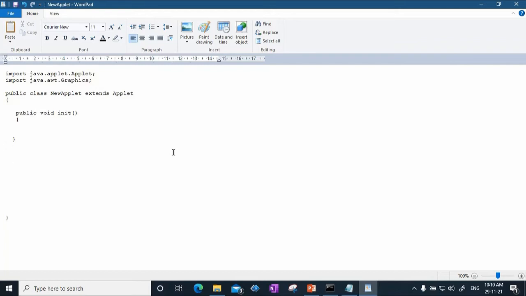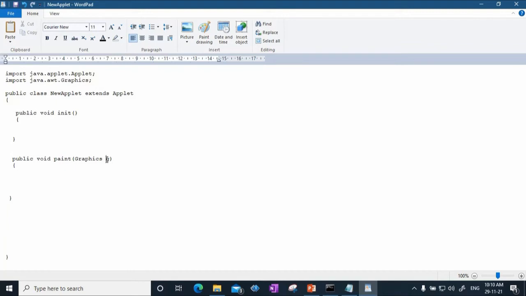Let us go to the next method, the paint method. Public void paint, which takes an object of the Graphics class, g, and here I will write the code.